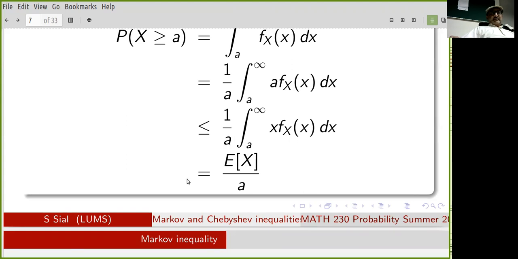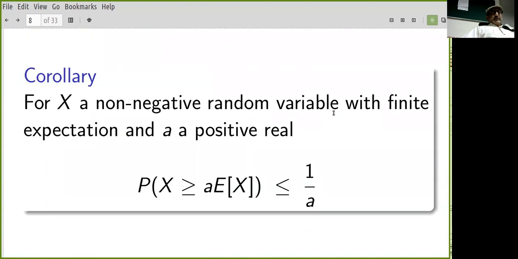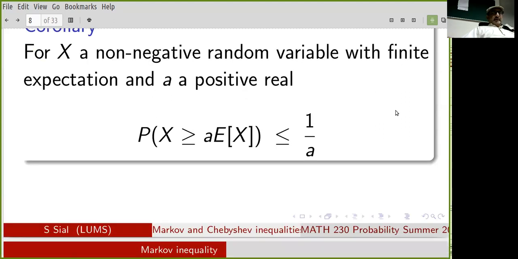So this is less than or equal to the expectation of X divided by a. Okay. All right. So a corollary is that for X a non-negative random variable with a finite expectation, and a being a positive real, the probability that X is greater than or equal to a times the expectation is less than or equal to 1 over a.